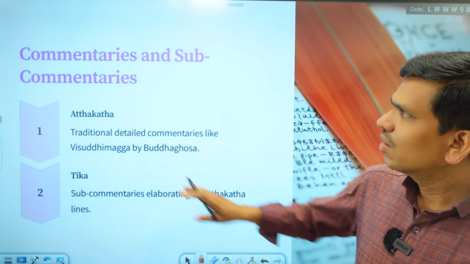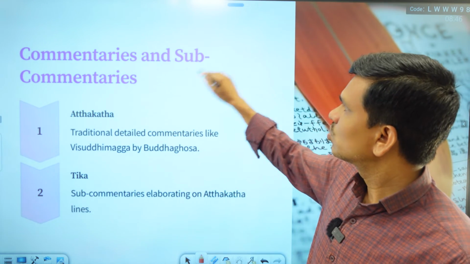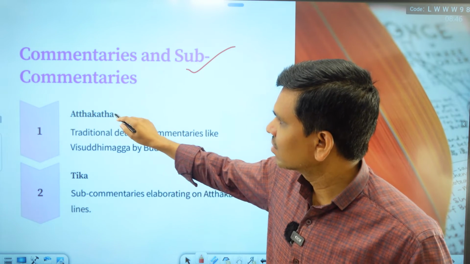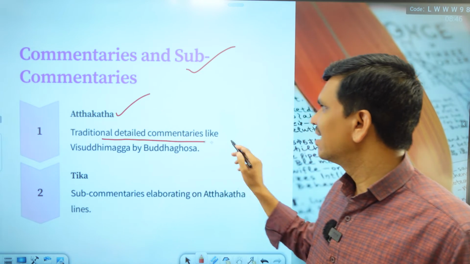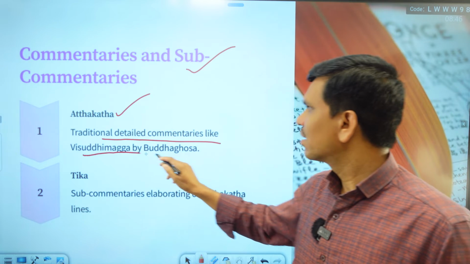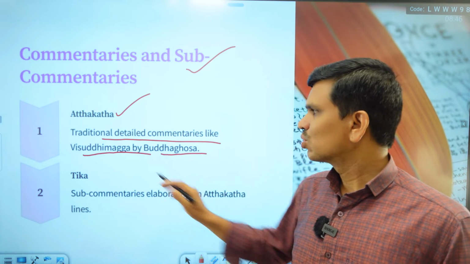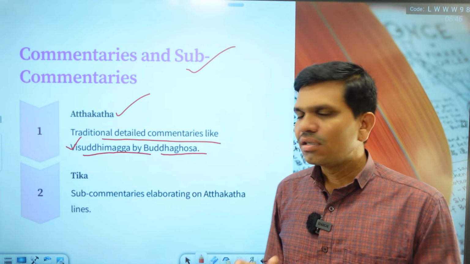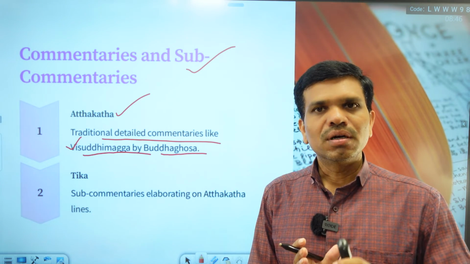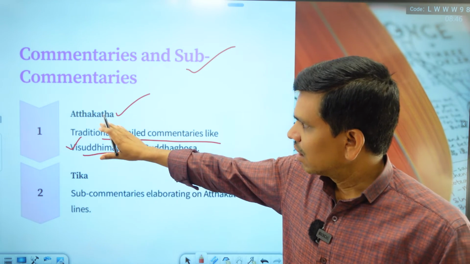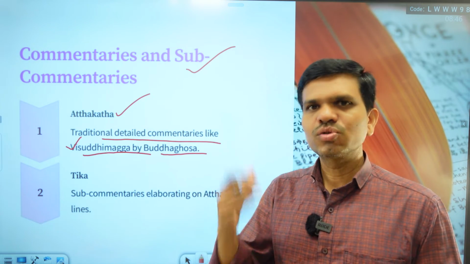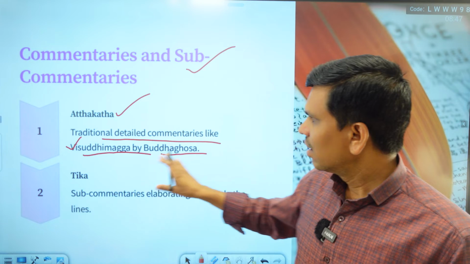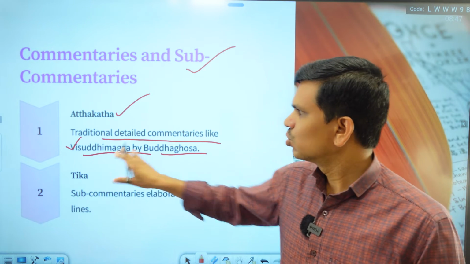Then we have commentaries and sub-commentaries. So this is also an important literature in Pali, where we find Atthakatha, in which we find traditional detailed commentaries like Visuddhimagga by Buddhaghosa. So this text also is very important, which talks about different types of teachings in Atthakatha. Katha means stories. There are a few stories. Atthakatha means 8 stories. Like we have Buddhaghosa's Visuddhimagga.